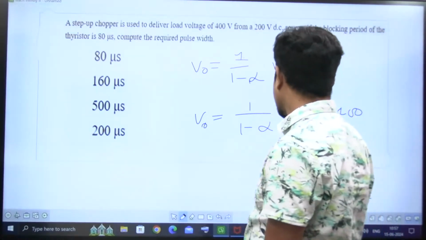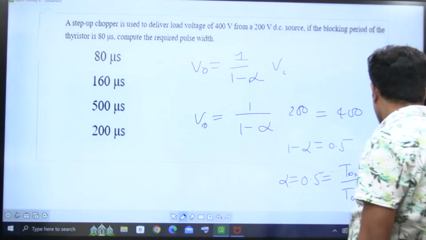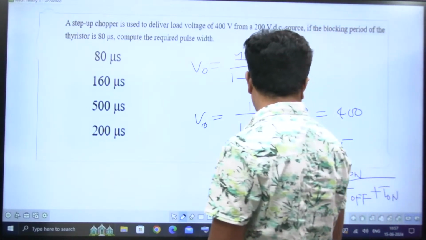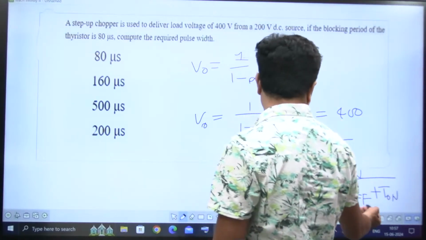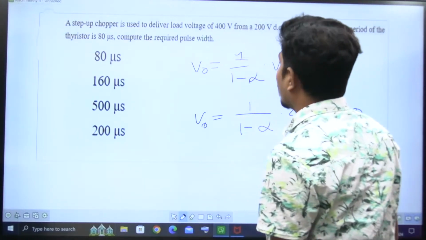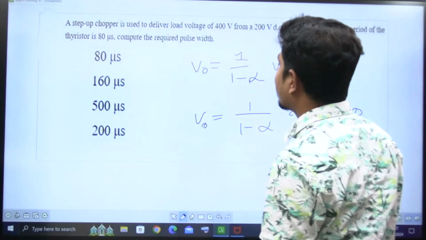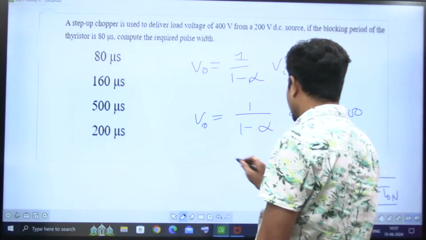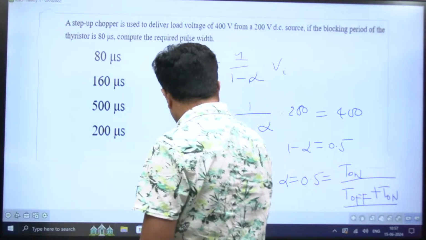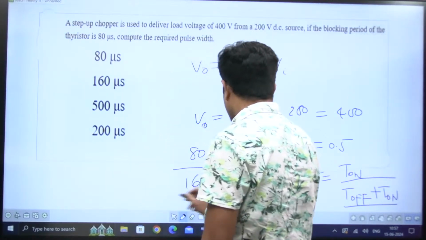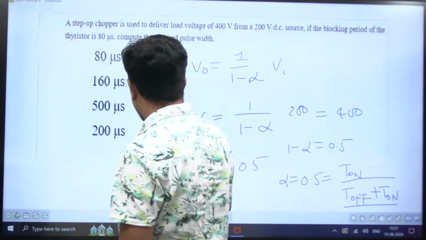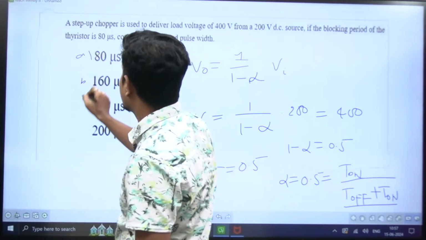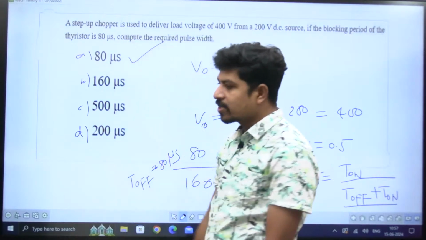Sorry, alpha is the duty cycle, T on by T on plus T off, that is equal to 0.5. The blocking period is 80 microseconds. Therefore, simply the total should be 160, with T on being 80, for this to be 0.5. Therefore T off also should be 80 microseconds. A, B, C, D. Option A is perfectly correct.